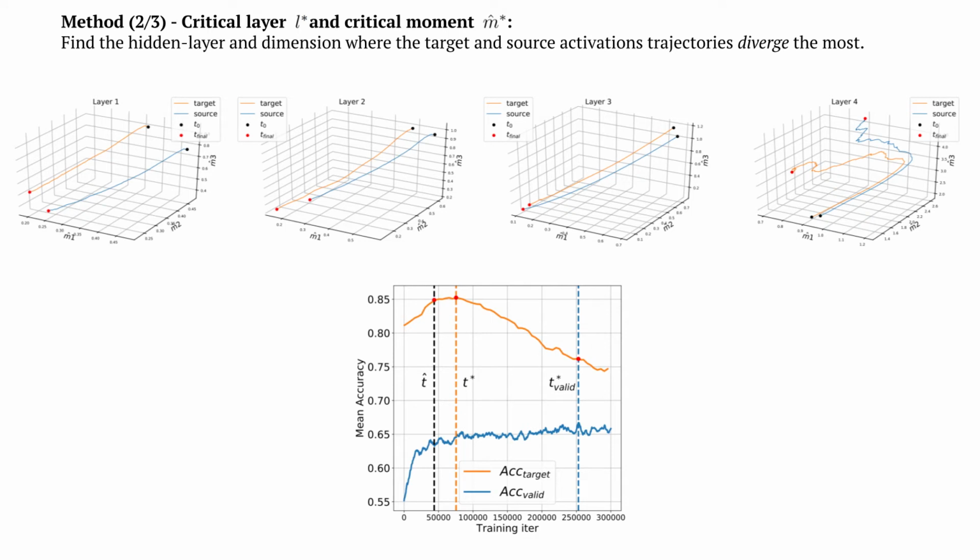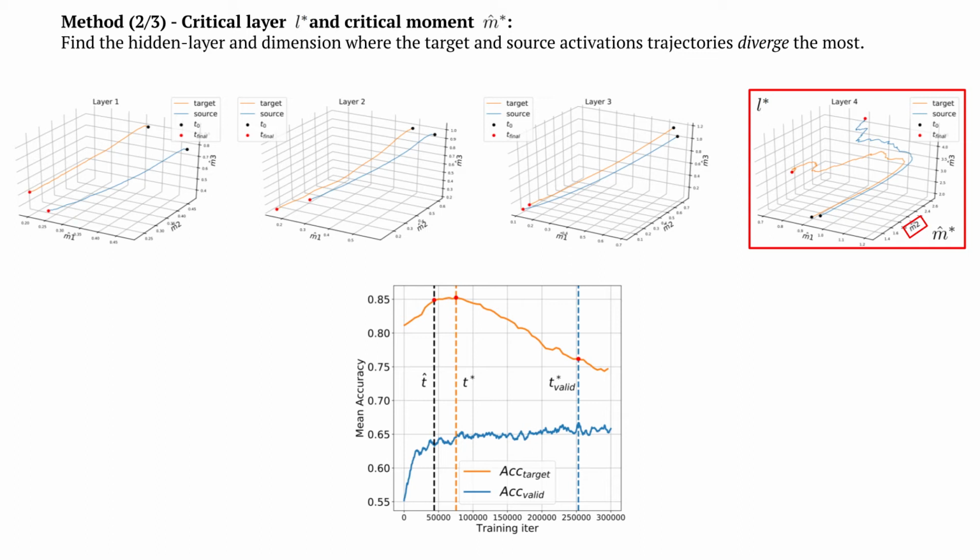Okay, so for the second part of our method, now that we have the target and source activation trajectories, we need to find where in the neural network they diverge. Thus, we select the hidden layer where the two trajectories show the strongest divergence. Now remember, earlier we said that if the target and validation accuracy peak at different times, they will first be positively correlated and then switch to being negatively correlated. Thus, our method finds at which layer and onto which hyperplane of our four-dimensional space there's the most negative correlation between the two projected trajectories, which by the way is fairly quick to compute.